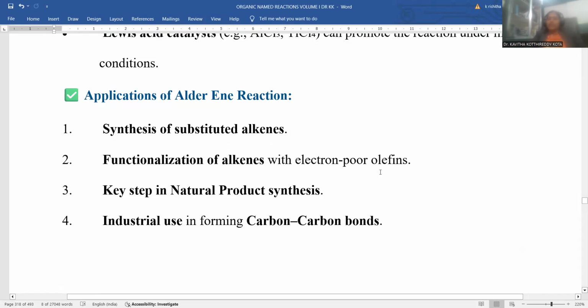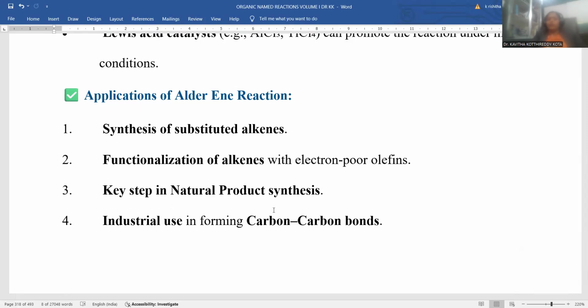Functionalization of alkenes with electron poor olefins is possible. An electron poor olefin reacts with the allylic hydrogen containing alkene and is able to generate a new alkene by the Alder-ene reaction. The Alder-ene reaction could be a key step in the production of natural products. Natural products are vital for the daily survival of all living organisms.